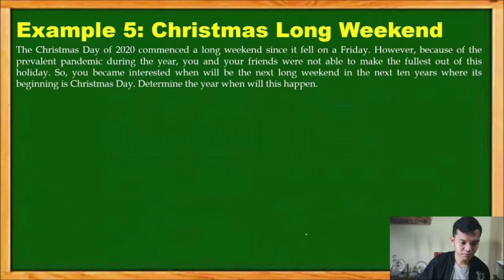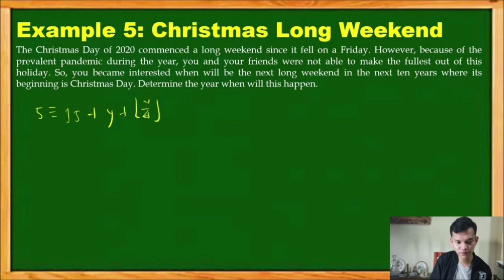Yes. So we just make the right hand side more tidy. So we will have 5 is linearly congruent to 25 plus 25 minus 40 plus 5, which is just 15, plus Y plus the floor of Y over 4 mod 7. Okay?